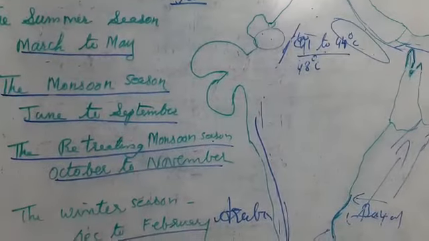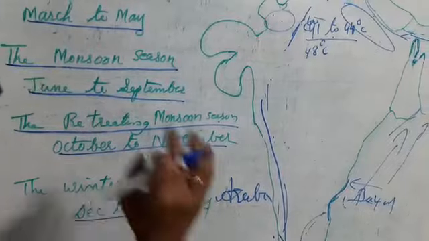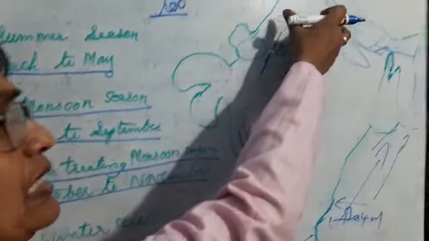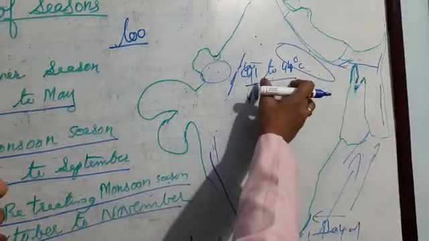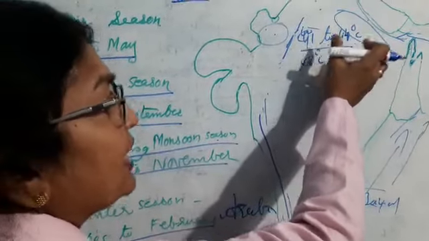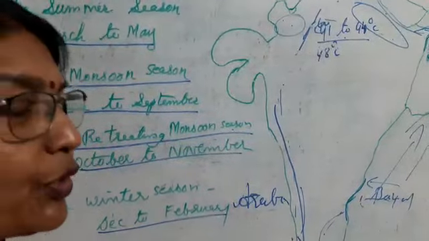Retreating monsoon. The next season is the winter season, that is December, January and February. Now you see that in the northern part, the sun will move towards the south, so the temperature will start to decrease. The temperature decreases and the pressure is higher there, and on the southern side the temperature is higher.